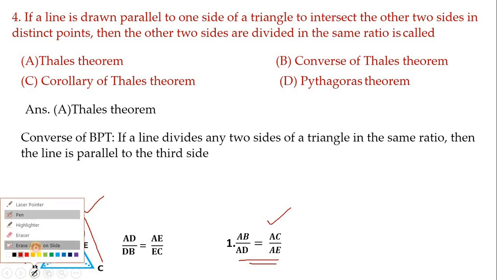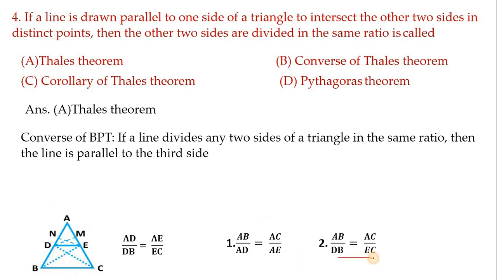And the second one is also called corollary of Thales theorem. That is, this full AB by BD, first we have taken the top part, now we have to take the bottom part, means this BD, equals AC by EC. This is the second result which can be proved with the help of Thales theorem. Hence, these two are called the corollary of Thales theorem. Very important. It helps in solving many multiple choice questions.